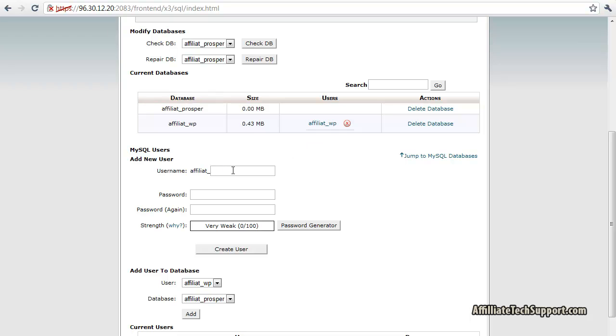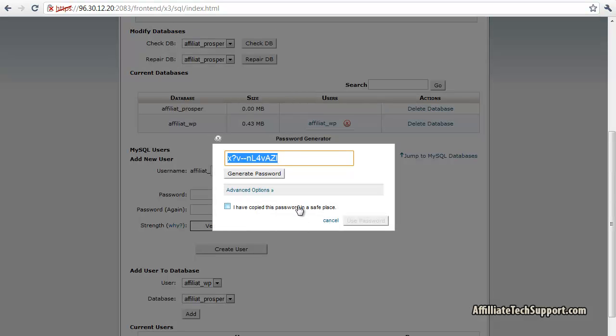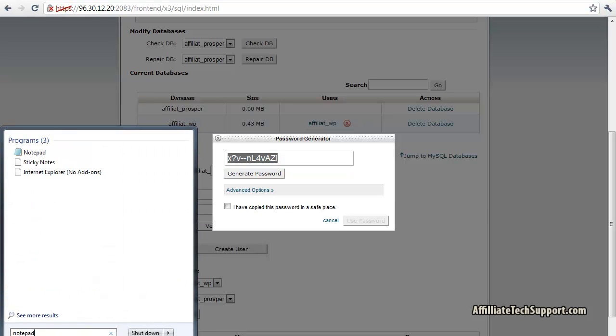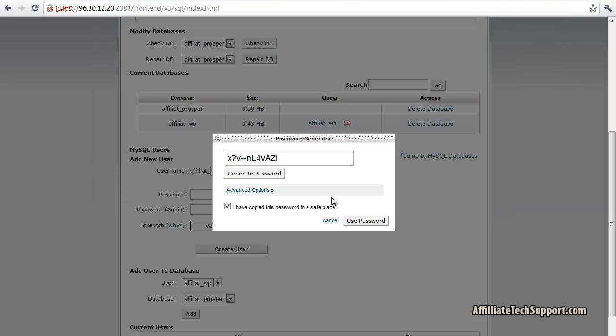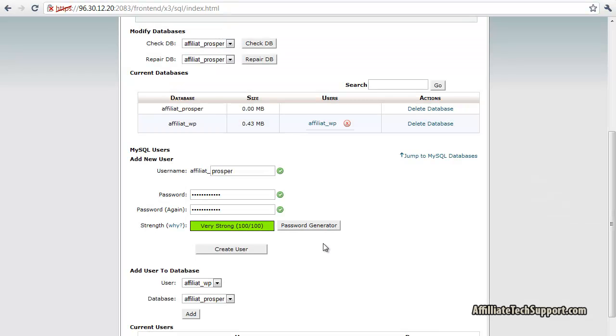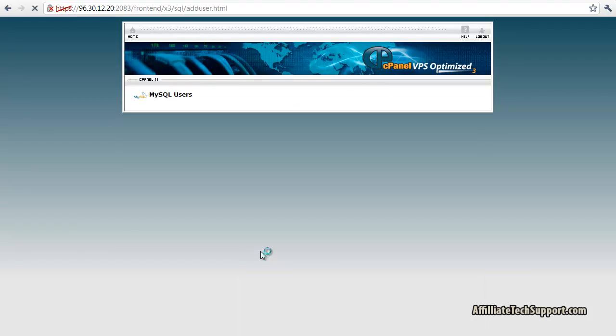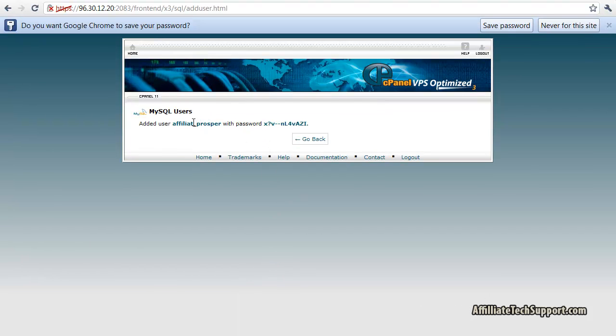Then we gotta create a new user. I'm gonna call this one Prosper as well. For the password, I'm gonna use the password generator. Right click, copy this password. I'm gonna open up a new notepad and type in Prosper. Paste my password in there. Yes, I have copied this password. Use password. Then you click on create user. Okay, added user affiliate_Prosper with the password.